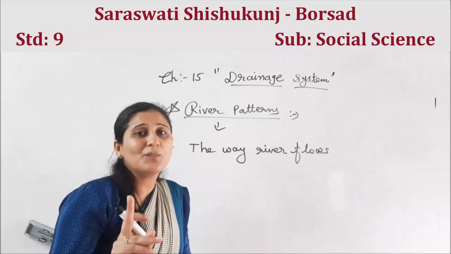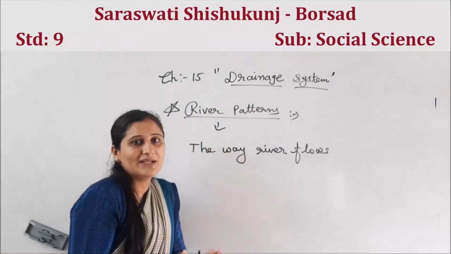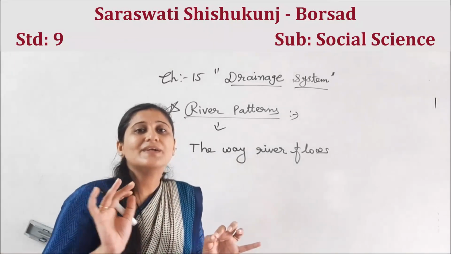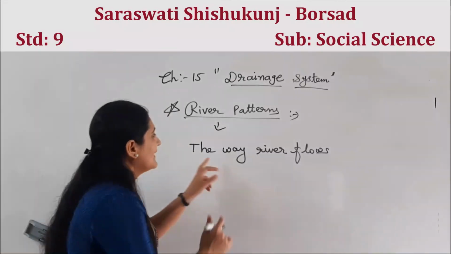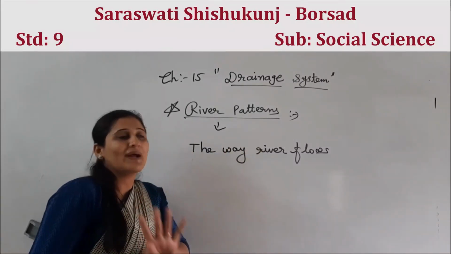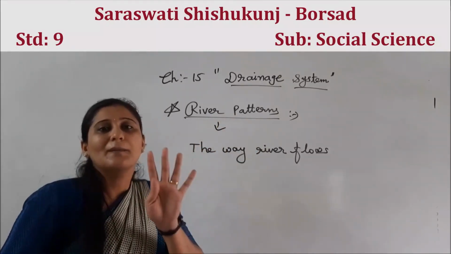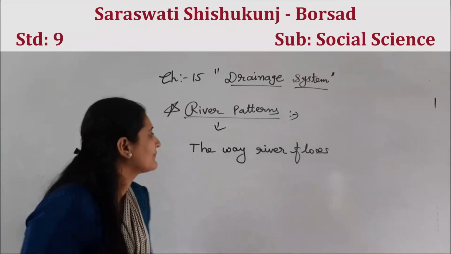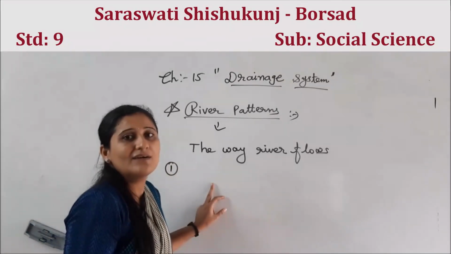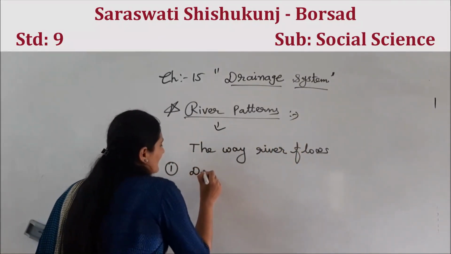See, every time it is not possible that it comes from the mountain, goes this way, becomes meander, going downside on the plain. No, every time not possible, right? So the way river flows, there are 4 patterns of river. Let's understand the first pattern, that we have dendritic.